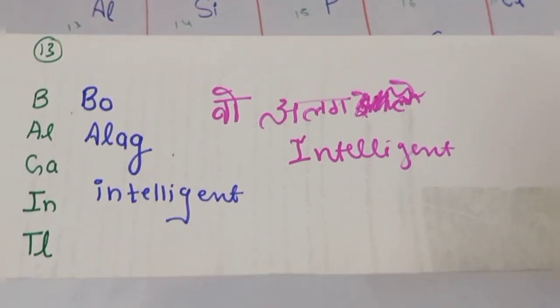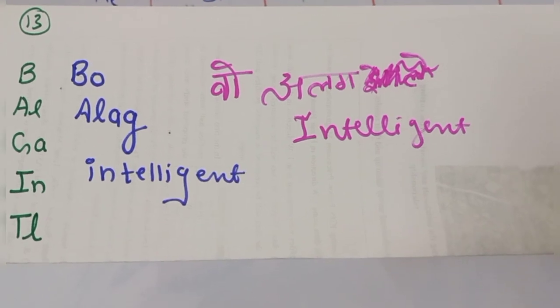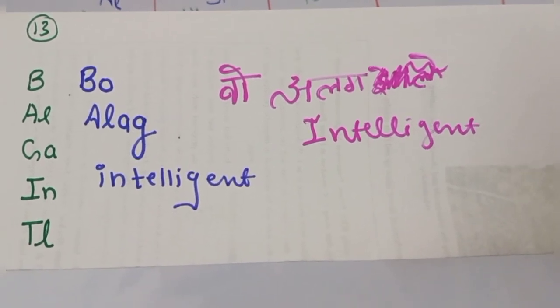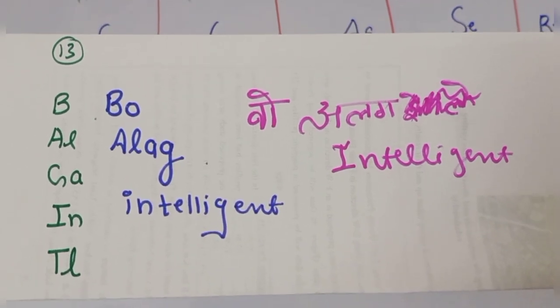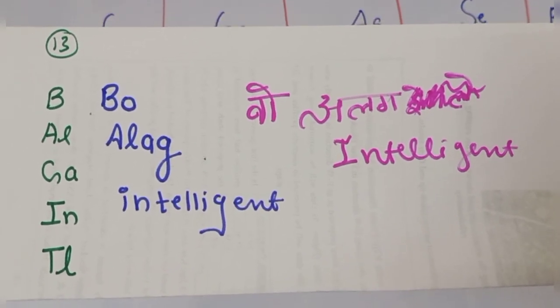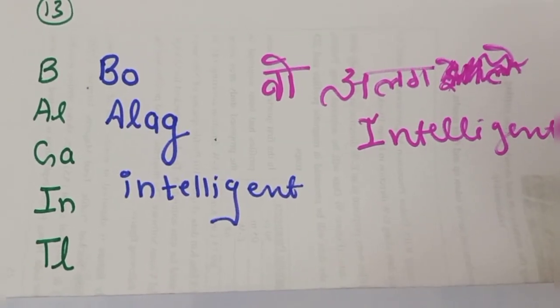You can write it vertically or horizontally. In Hindi, what will you write? Bo Alag Intelligent. Bo for boron, Al for aluminium and G for gallium, and intelligent, IN and TL, will cover indium and thallium. So, Bo Alag Intelligent.